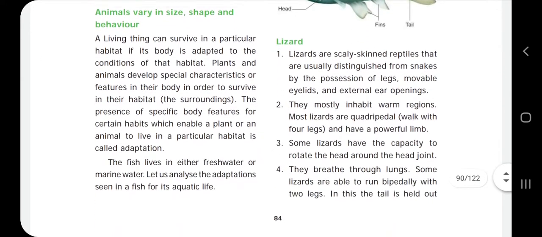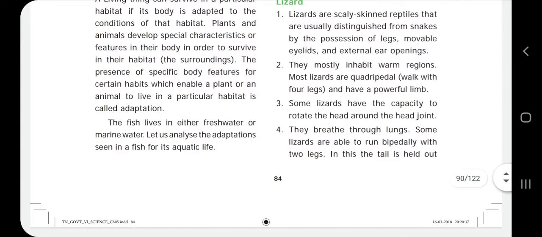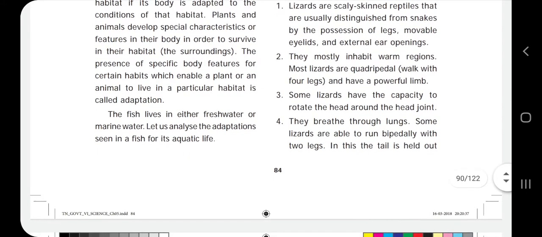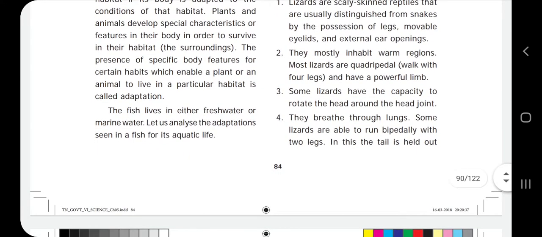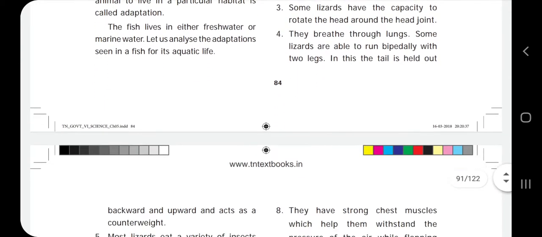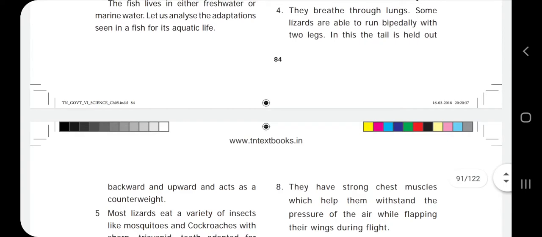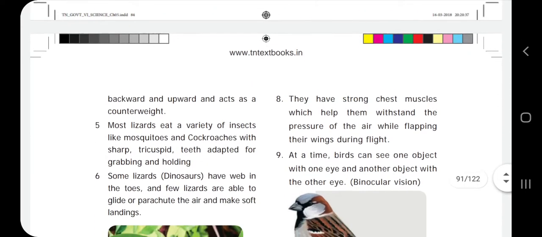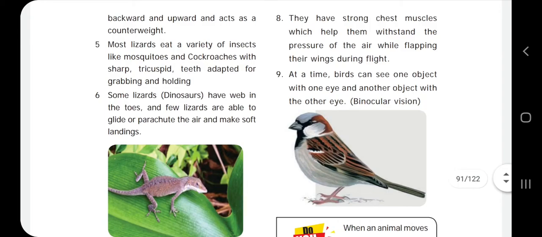Next one, lizard. Lizard has scaly skin. They breathe through lungs. It has four legs, and it has a tail to move backward and upward. It preys on mosquitoes and cockroaches. With the help of their tricuspid teeth, they grab and hold.